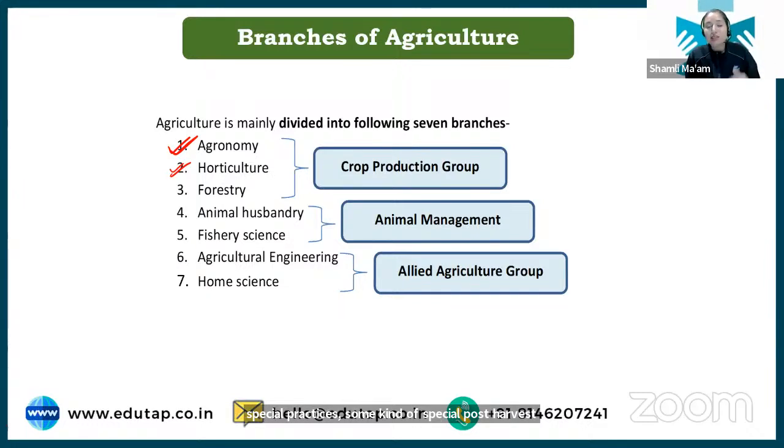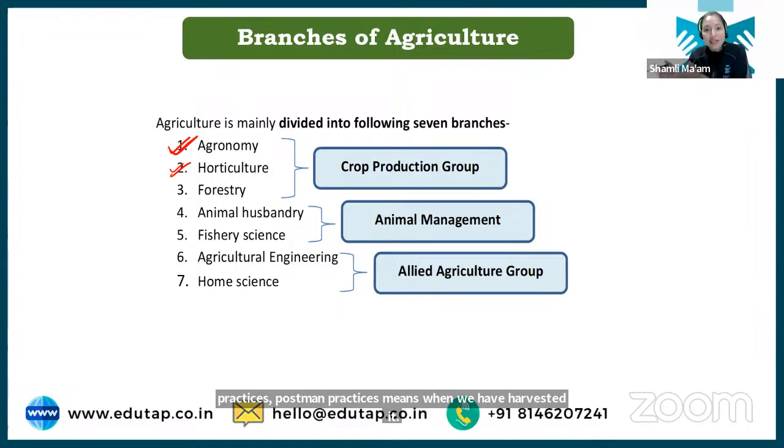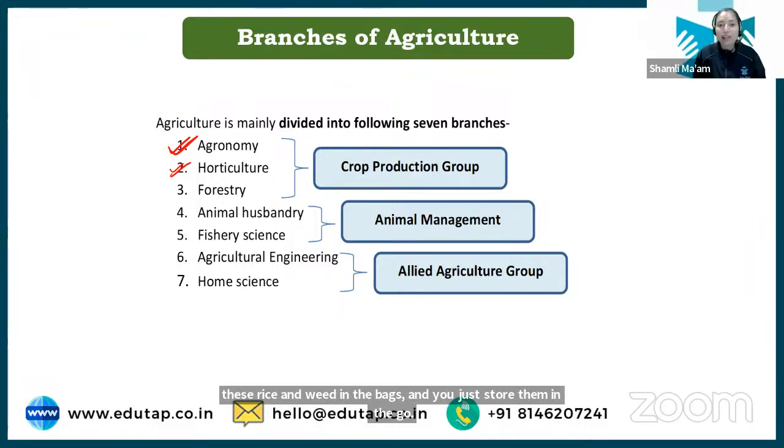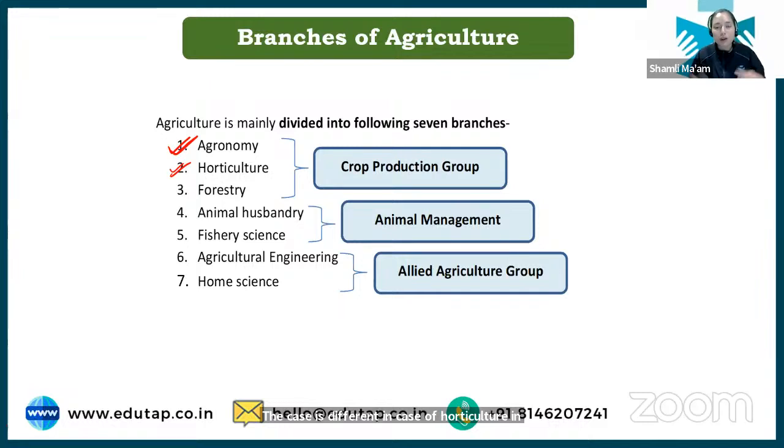Post harvest management practices means that when we have harvested the crop, we are required to store it in a proper condition. Dekho, when you harvest rice or wheat, no proper condition is required. You just store them in bags in the godowns. But the case is different for horticulture crops. You cannot just keep all these fruits and vegetables in the godowns. You require proper warehouses, proper environmental conditions, and proper refrigeration for the storage of these crops. So there is a differentiation here.